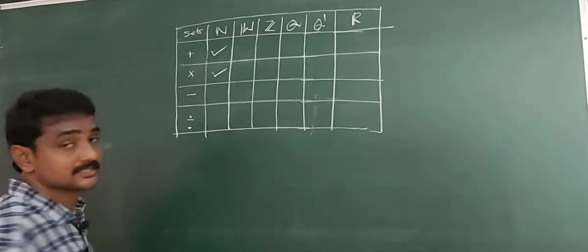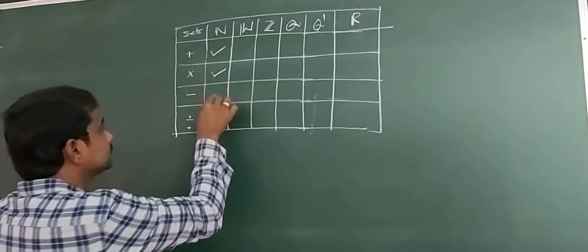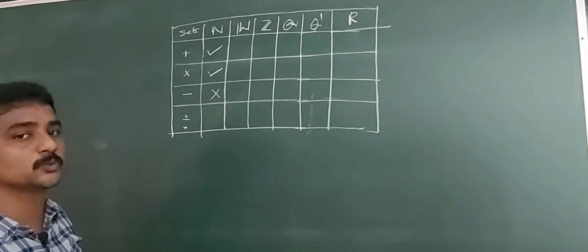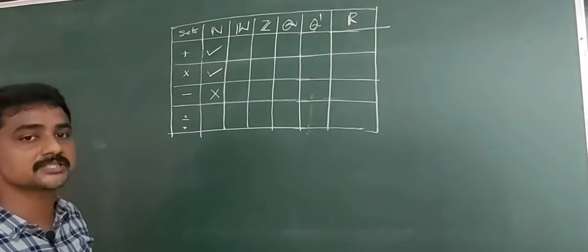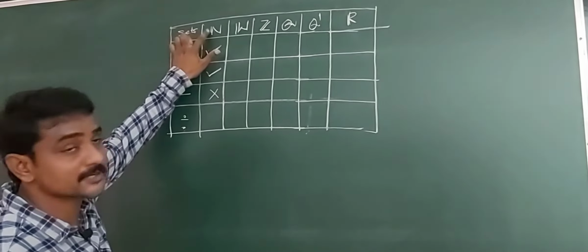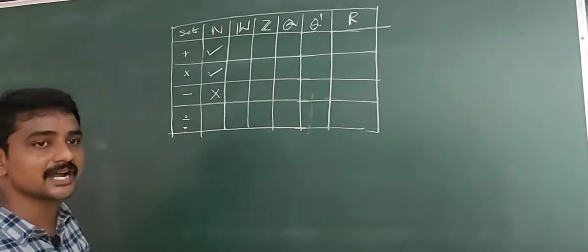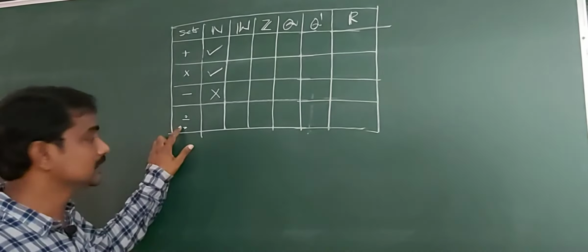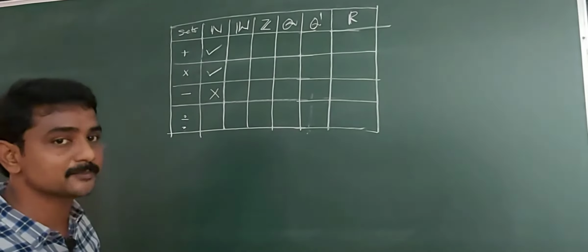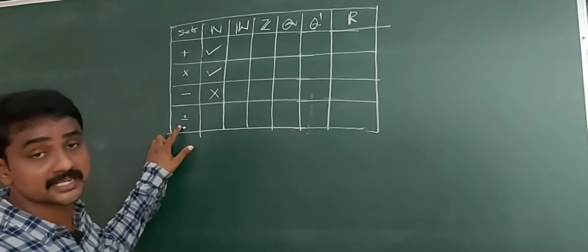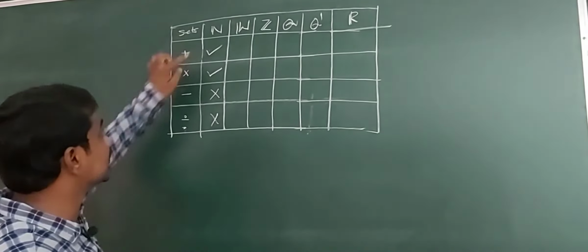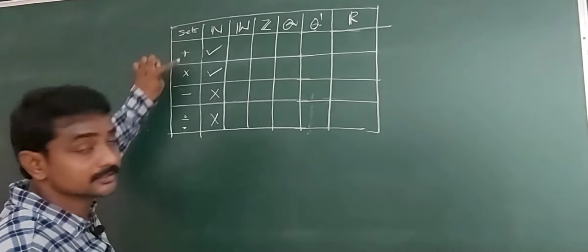Next, subtraction. Subtraction is not a binary operation on N. For example, 1 comma 2 belongs to N, but 1 minus 2 is equal to minus 1 does not belong to N. So, subtraction is not a binary operation on N. Next, division. Division is not a binary operation on N because, for example, 2 comma 3 belongs to N, but 2 by 3 does not belong to N. So, N has two binary operations, addition and multiplication.